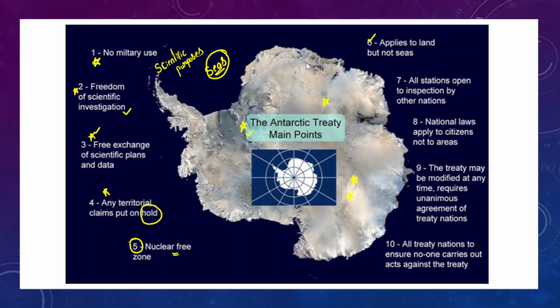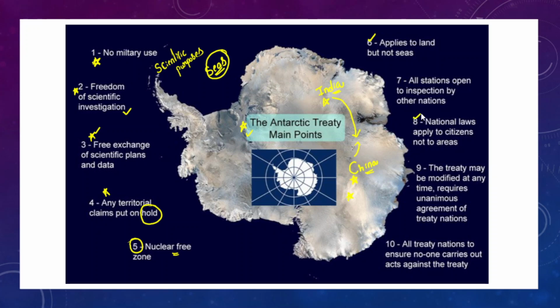This essentially means, imagine India has a research station, and China has another research station. India can inspect the Chinese research station, and China can do vice versa. So there are no restrictions. Every country can inspect the research stations of other countries.